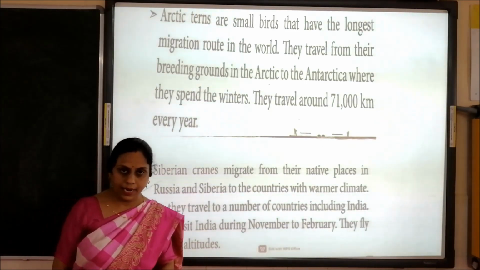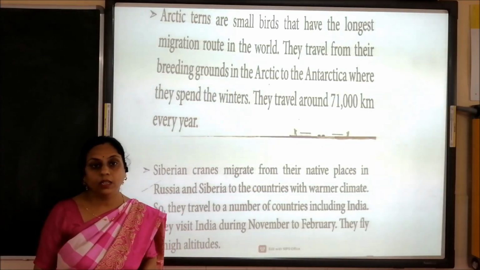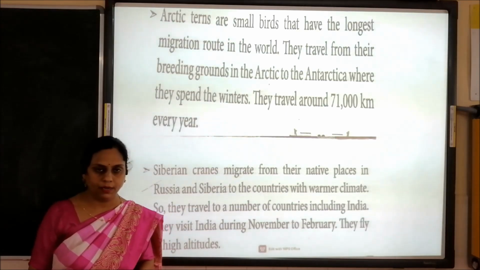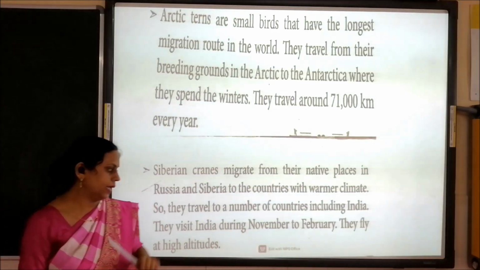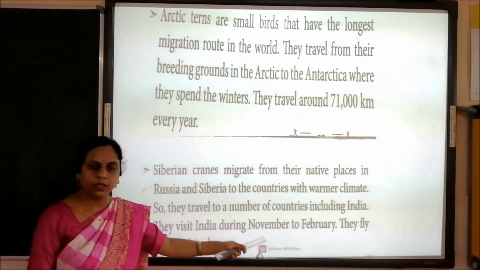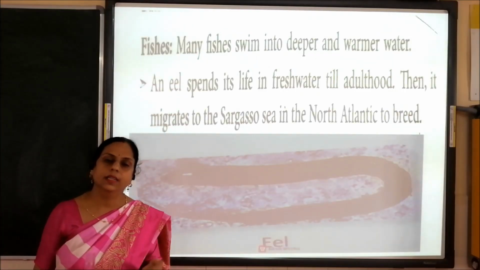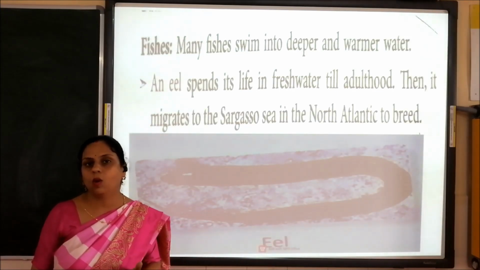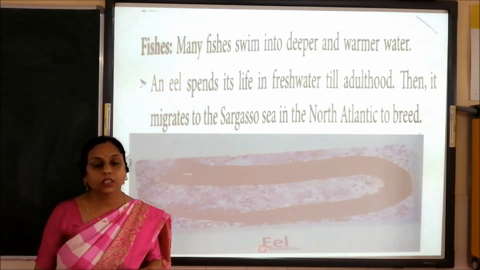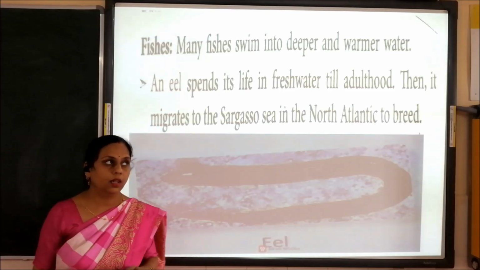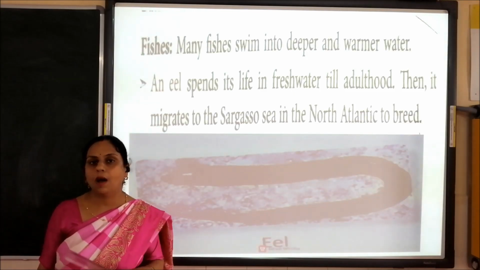Now the Siberian crane. The Siberian crane also migrates from its native places in search of a warmer climate. So they visit India for the warmer climate during the month of November to February. Children, not only birds but some mammals also migrate. For example, bats migrate in search of food each winter. Some fishes also swim into deeper and warmer water.